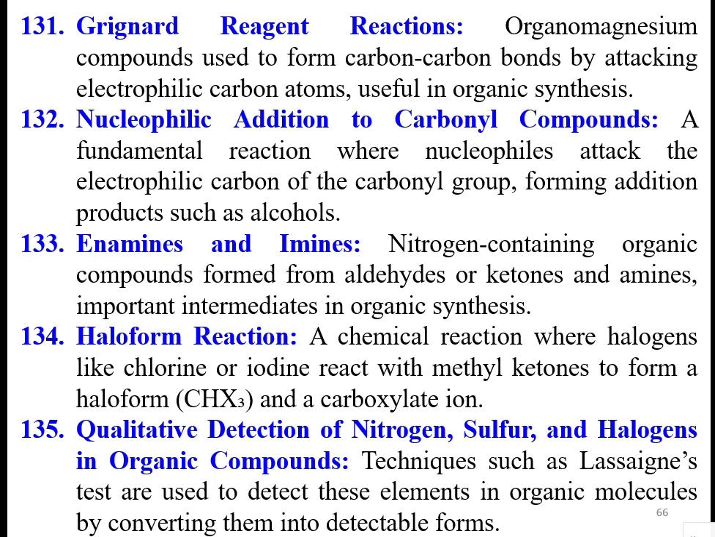So, haloform reaction is a chemical reaction where halogens like chlorine or iodine react with methyl ketones to form haloform and a carboxylate ion. That is haloform reaction. Chloroform, iodoform like that, haloform. The qualitative determination of haloform reaction is the concentration of halogens in the reaction.